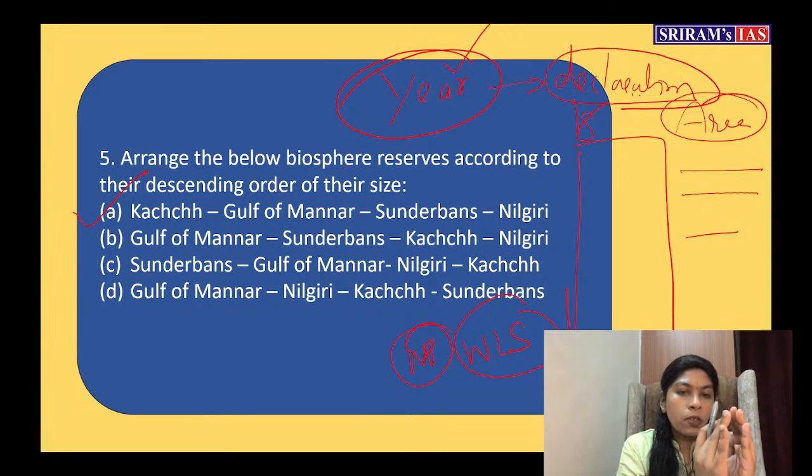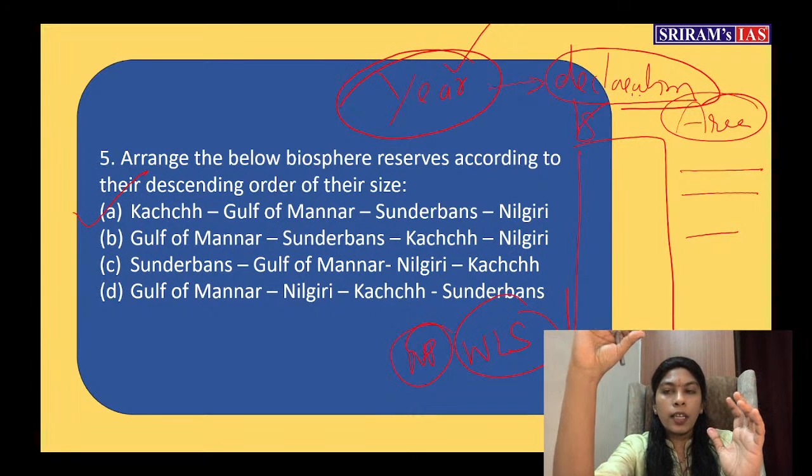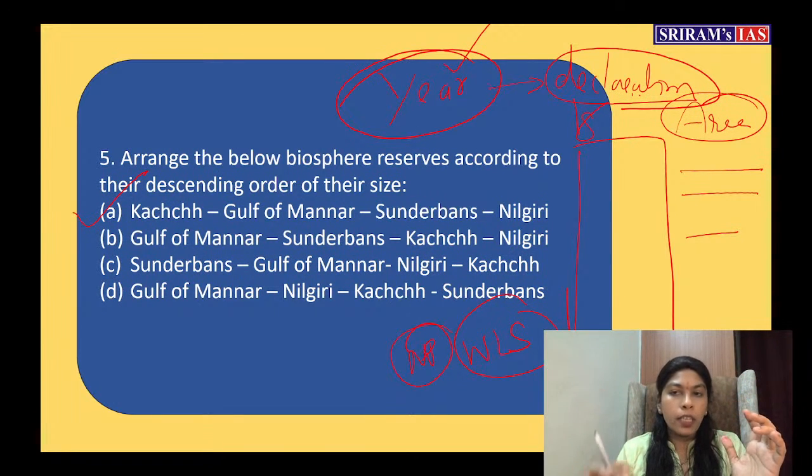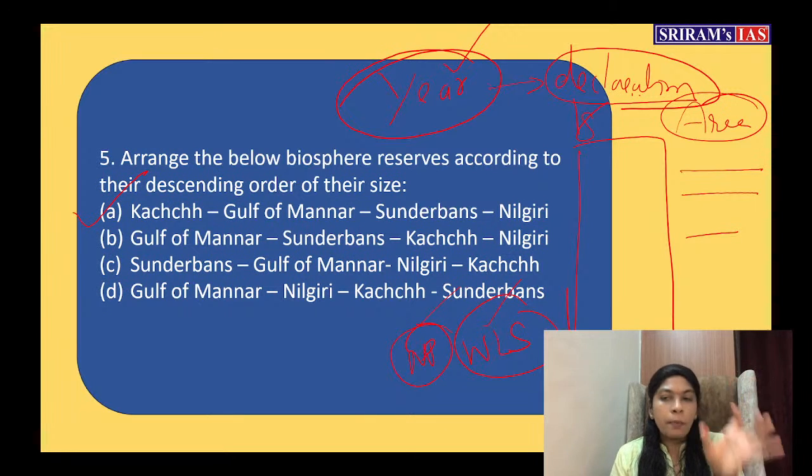You can take one biosphere reserve, for example, Gulf of Mannar. Then you can write in which year it was established. Already in the table it will be there. How much area it has. Then you can also write what things are present inside that particular biosphere reserve. Or you can make a separate table for each thing, then arrange accordingly.